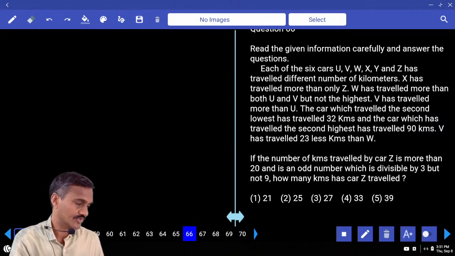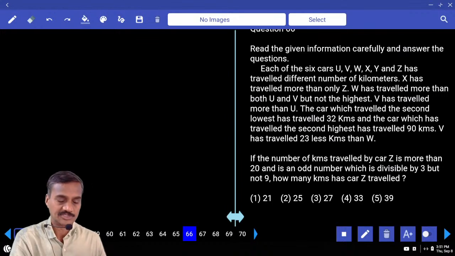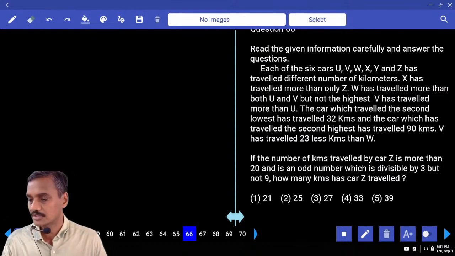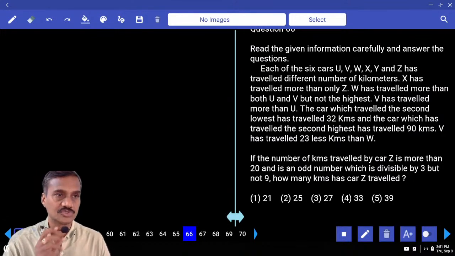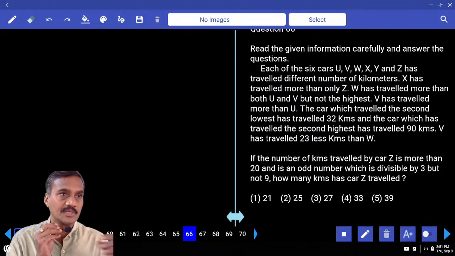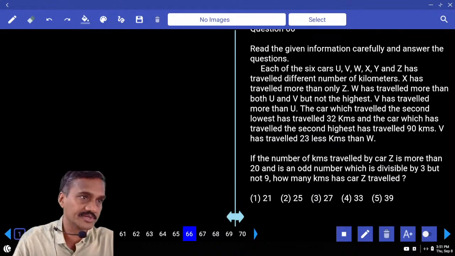Now, SBI Clerk Prelims, paper number 244. Question number 60. The first three, these three fall under which category? Comparison. Comparison మనకి ఎప్పుడు first priority కదా.